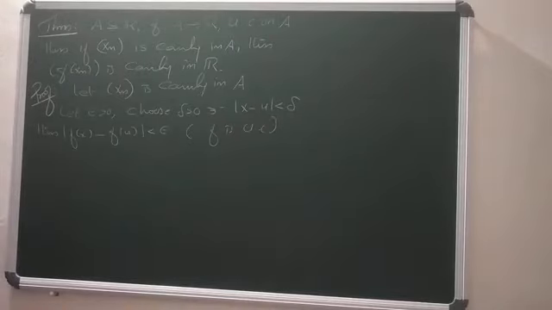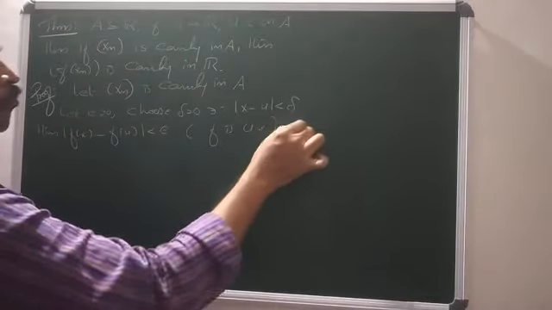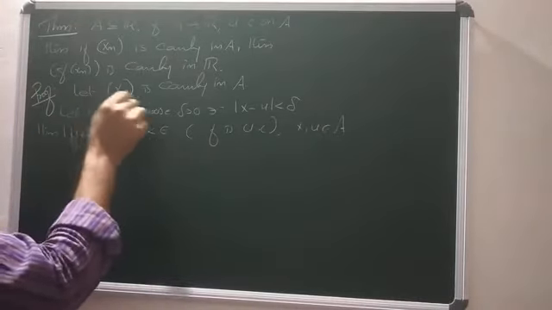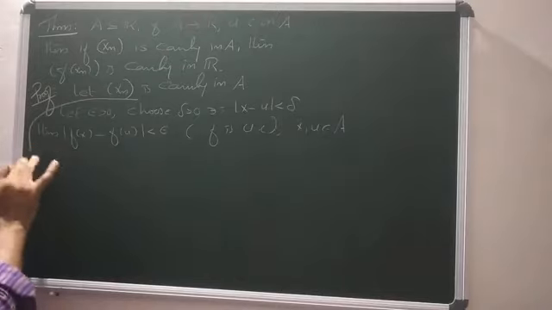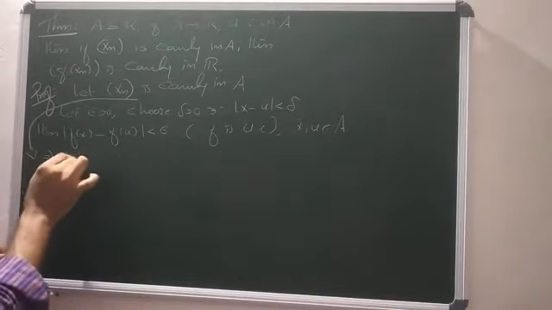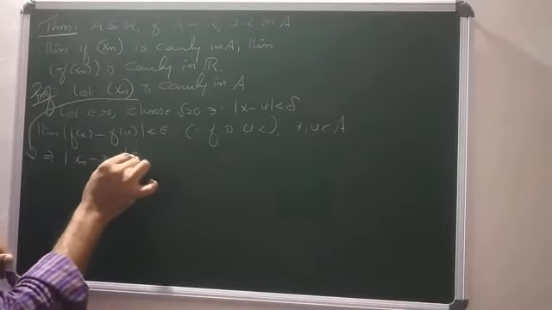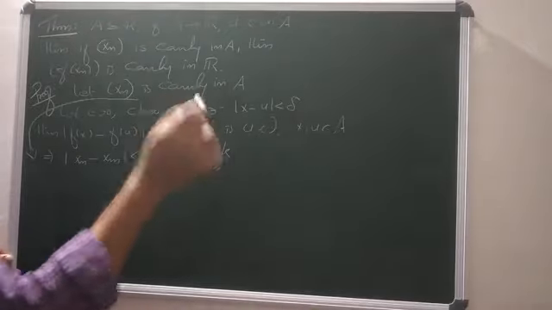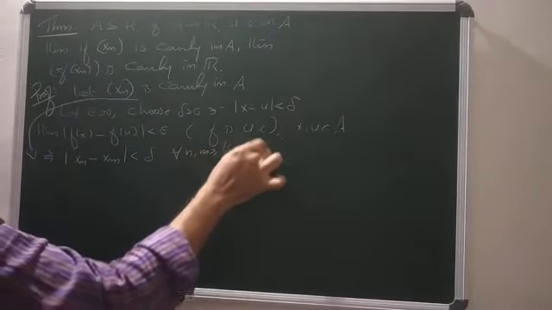This is given: f from A to R is uniformly continuous on A. So for every epsilon positive, there exists delta positive such that if modulus of x minus u is less than delta, then modulus of f of x minus f of u is less than epsilon for all x, u in A. Okay, but what is xn? Since xn is a Cauchy sequence in A, that means modulus of xn minus xm is less than delta for all n, m greater than or equal to k, where k is in N.